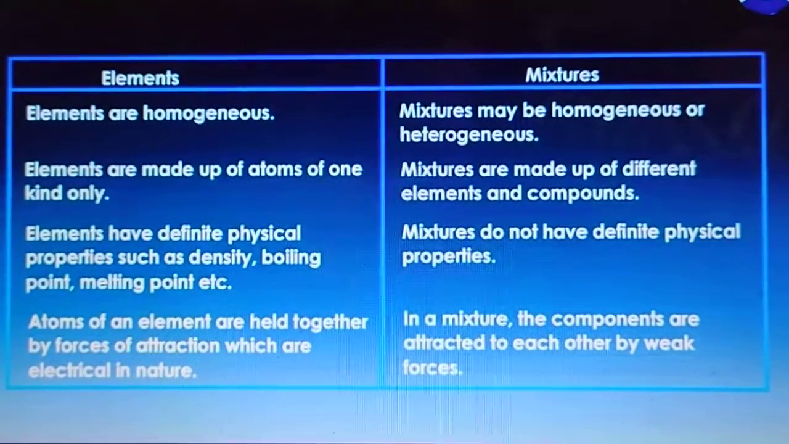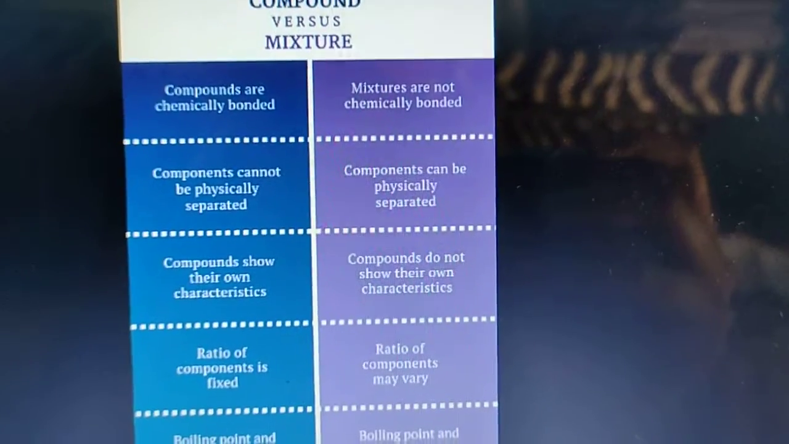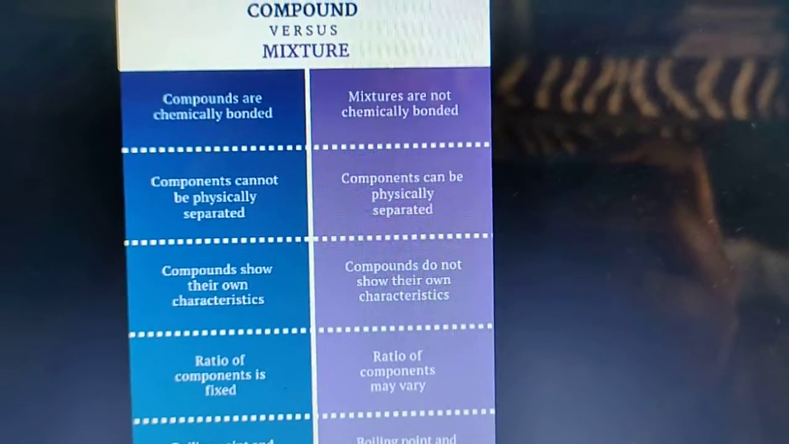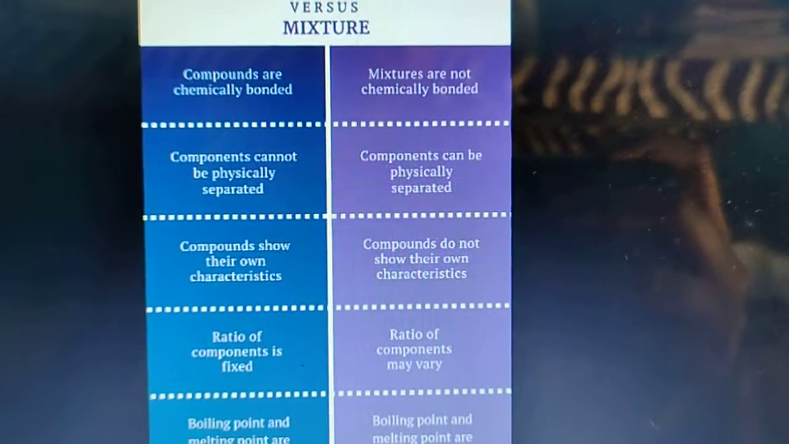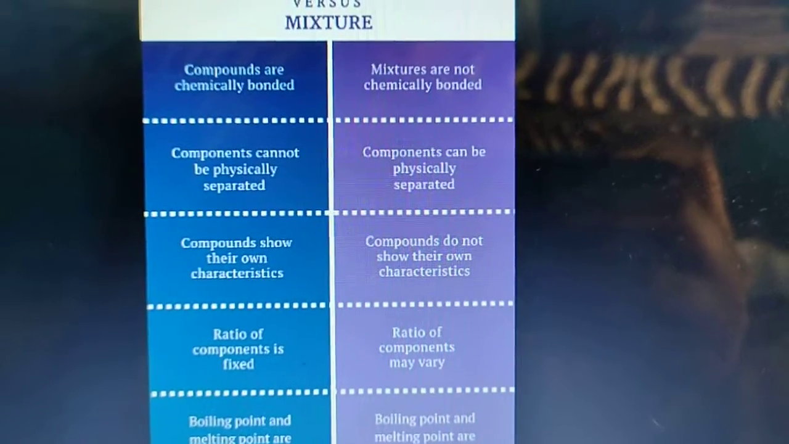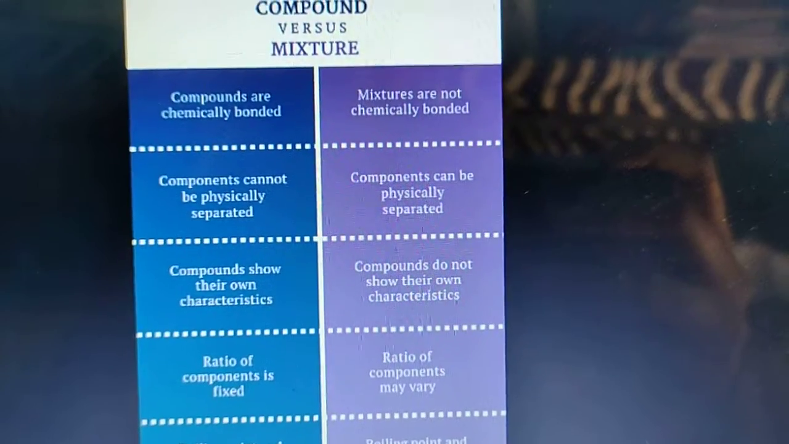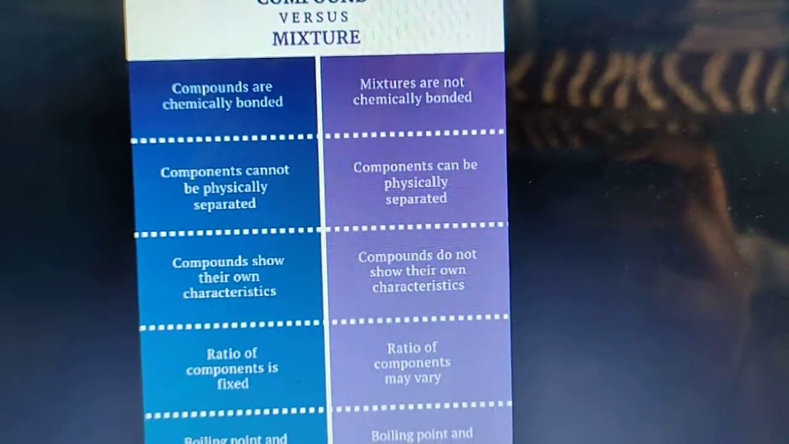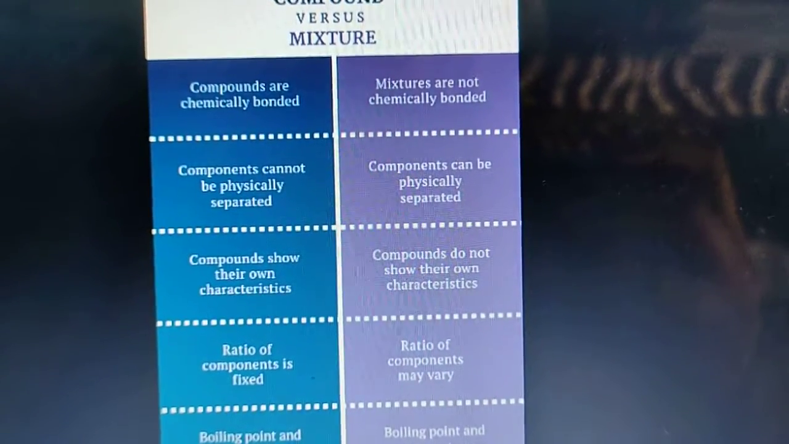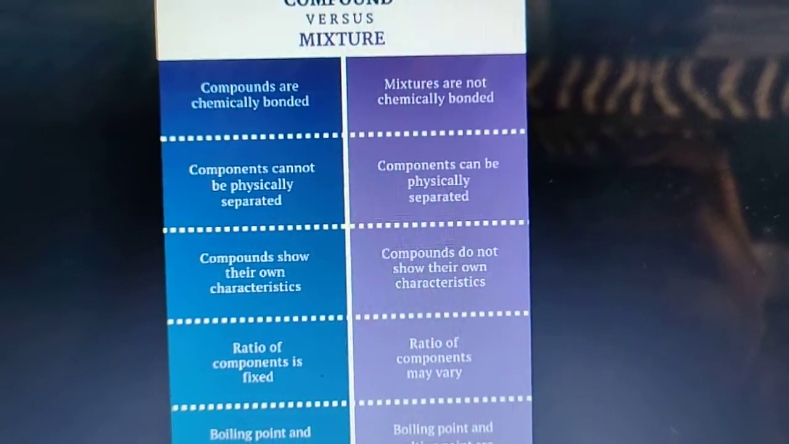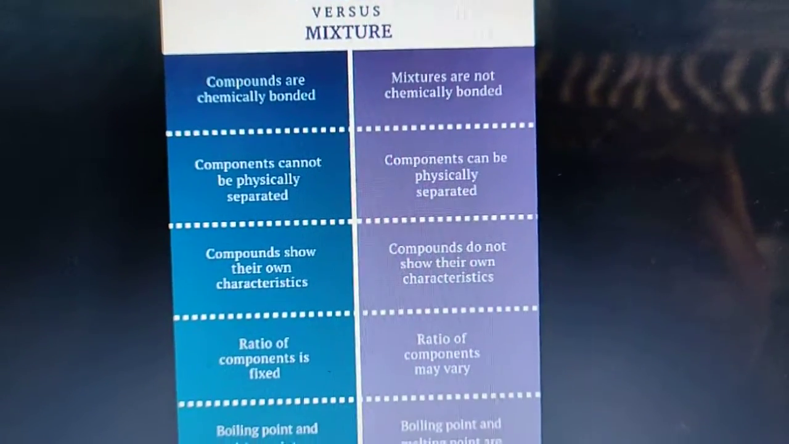Now we are going to see the difference between compounds and mixtures. Compounds are chemically bonded, mixtures are not chemically bonded. What does it mean? It means compounds are formed as a result of chemical reactions between two or more elements or compounds. But mixtures are formed by simply mixing two or more constituents. There are no chemical reactions between the constituents.